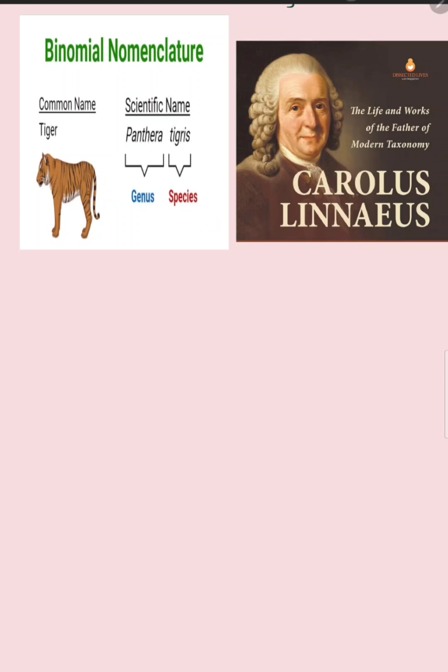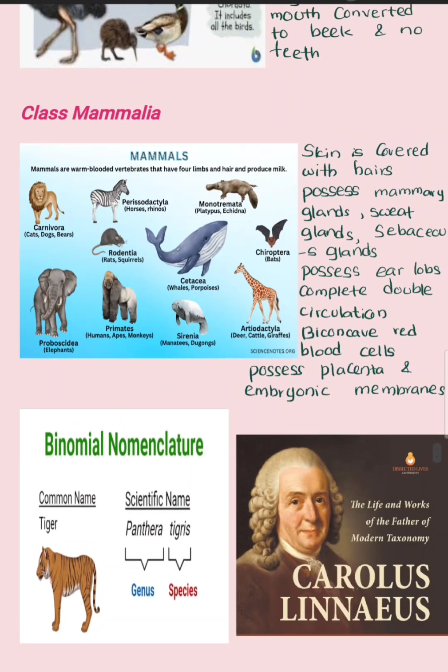When you are writing a name with binomial nomenclature, you have to underline the name. And if you are printing or typing, you have to use an italicized font. Right? Those are the things you have to learn in this topic.